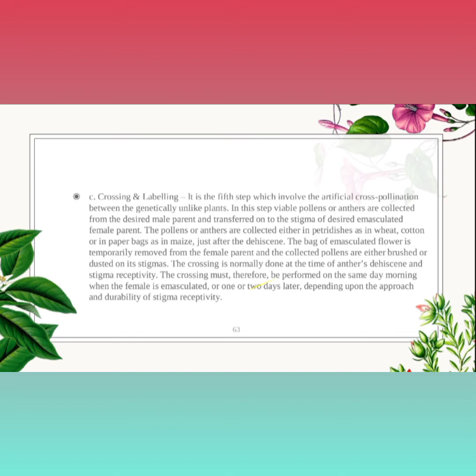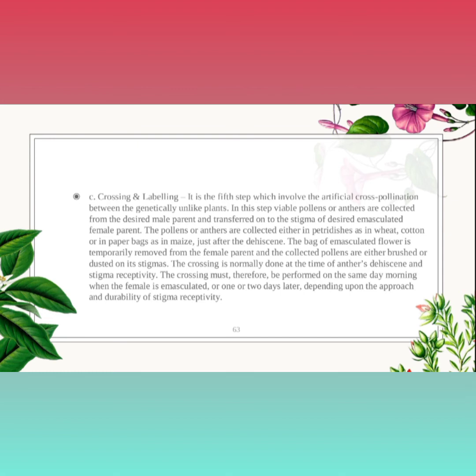The next steps are crossing and labeling. It is the fifth step, which involves artificial cross pollination between genetically unlike plants. In this step, viable pollen or anthers are collected from the desired male parent and transferred onto the stigma of the desired emasculated female parent. The pollen or anthers are collected in petri dishes in wheat and cotton, and in paper bags in maize.